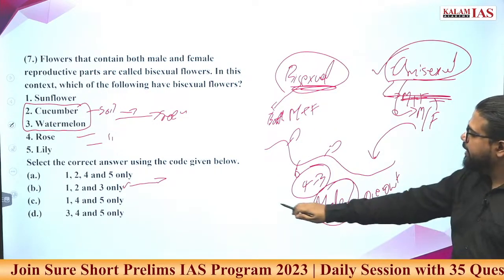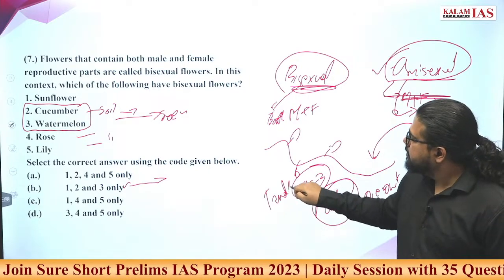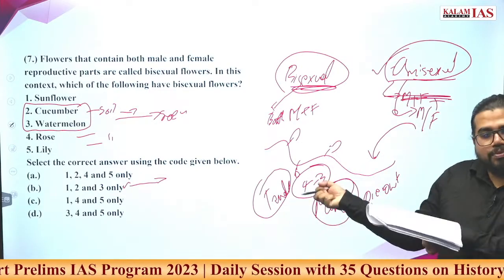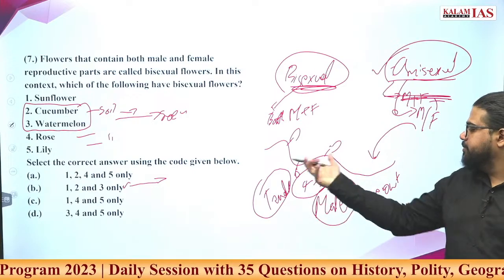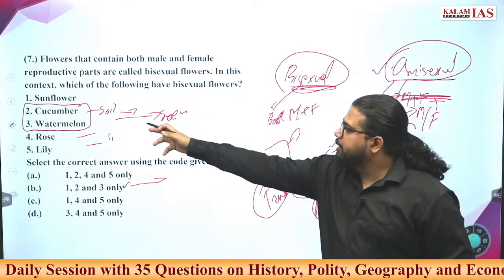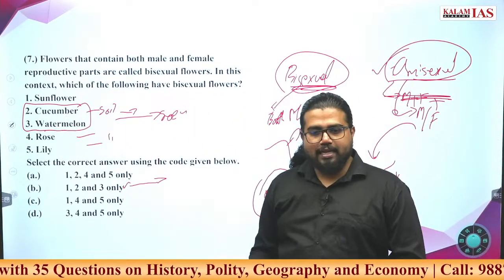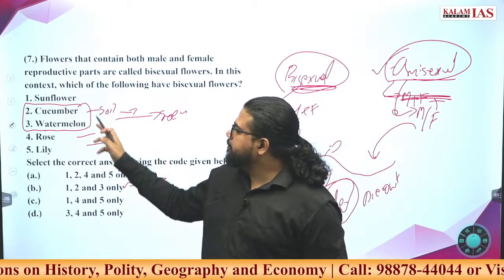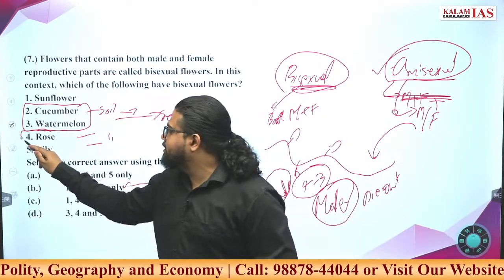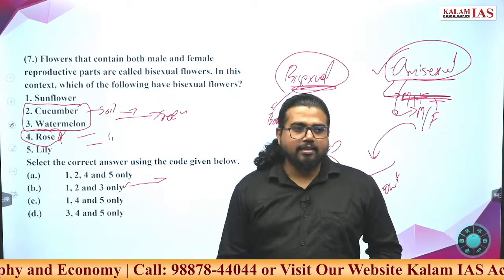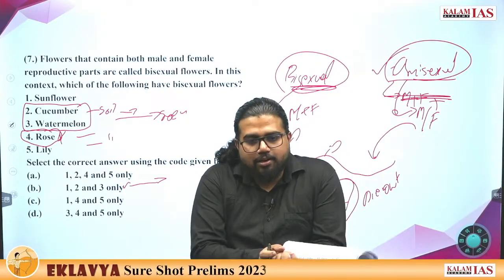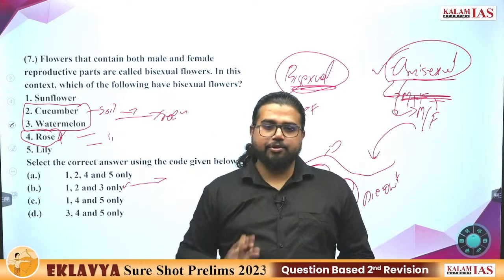So only the female flowers that absorb the sexual component from the male flower will become the fruit. The rest all die out. But this kind of phenomenon you don't see in a rose. In a rose, even though there is only one plant, it will still give you flowers.